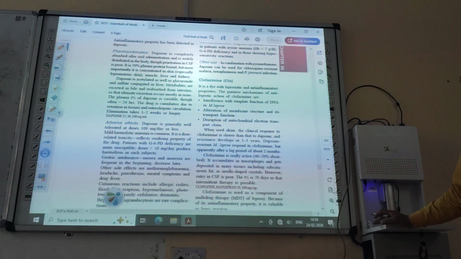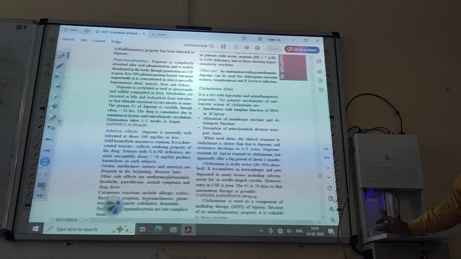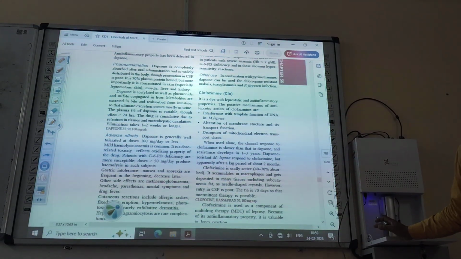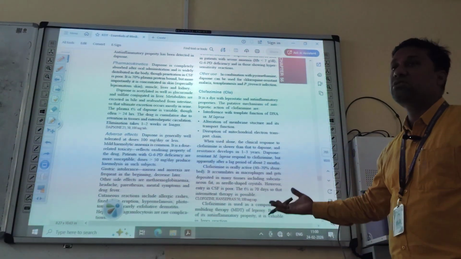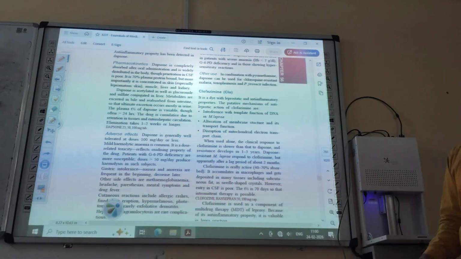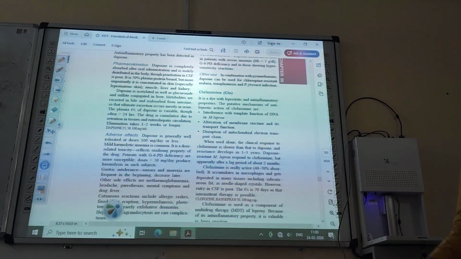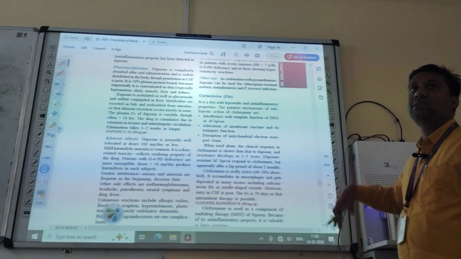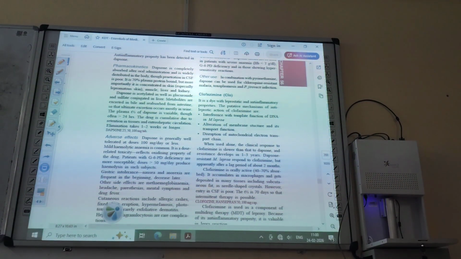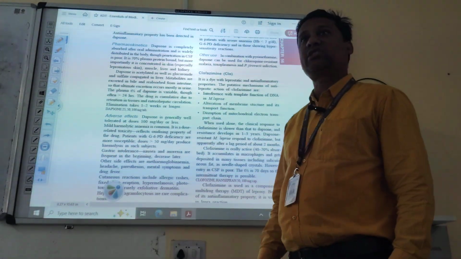Disruption of mitochondrial electron transport chain. With the help of the mitochondrial electron transport chain, energy is liberated in the form of ATP. If it is disrupted, the energy cannot be produced properly because of clofazimine. These are the mechanisms of action by which it can kill the bacteria or inhibit its growth.